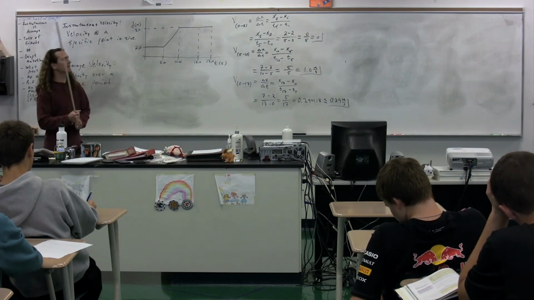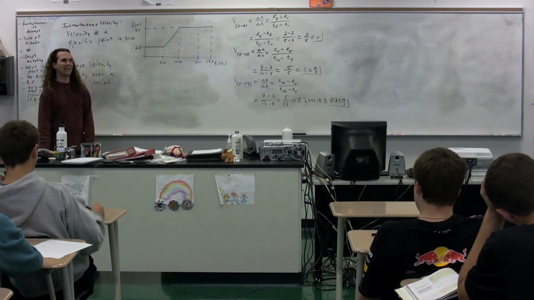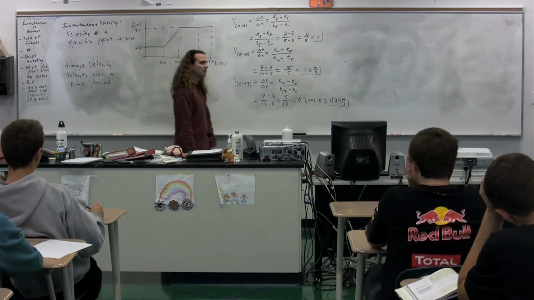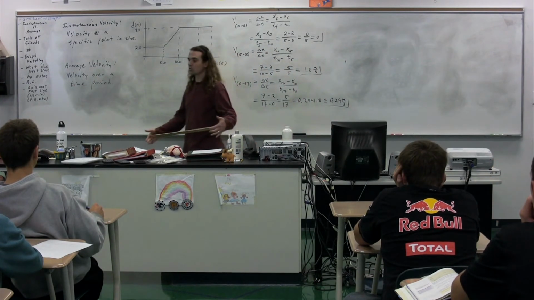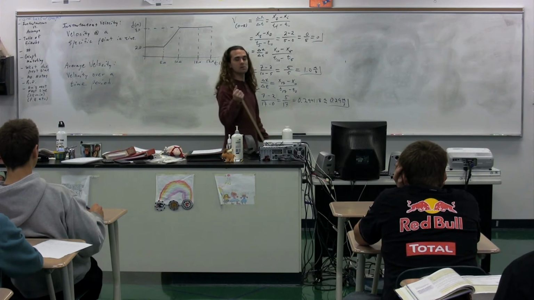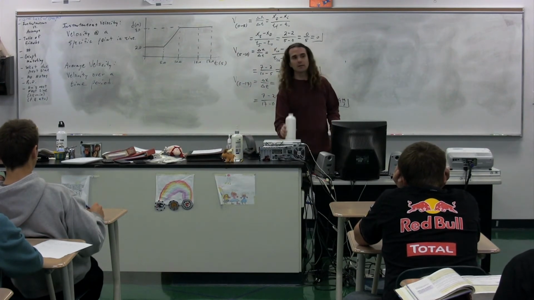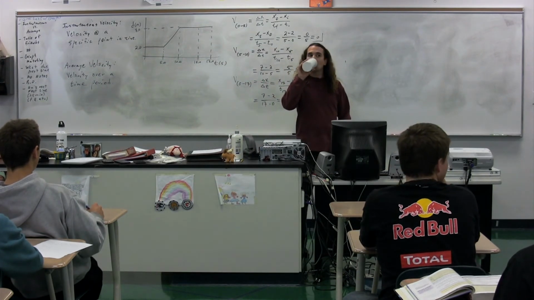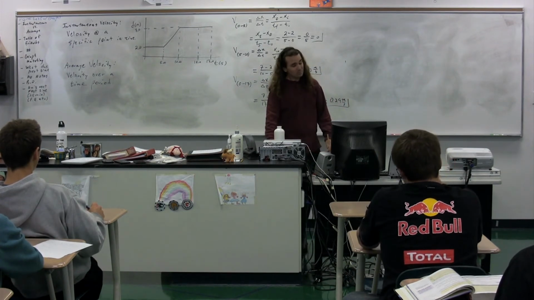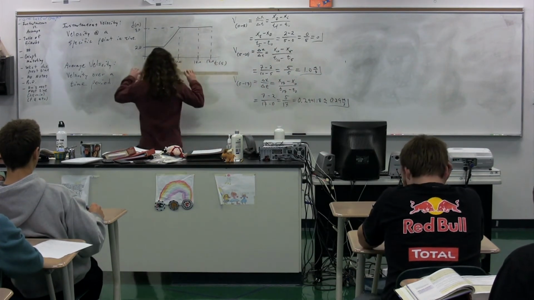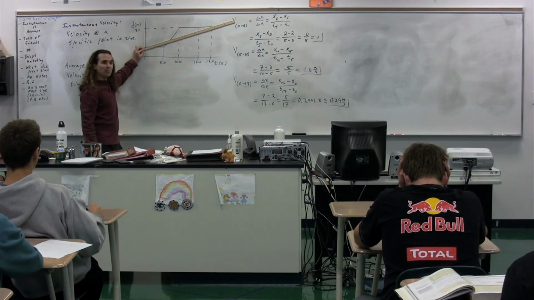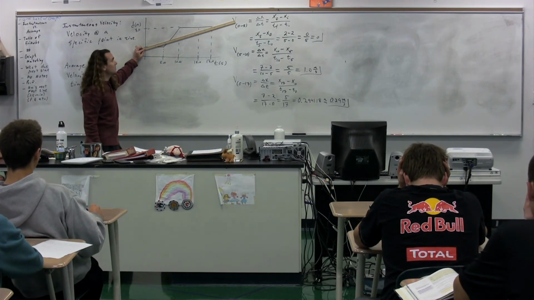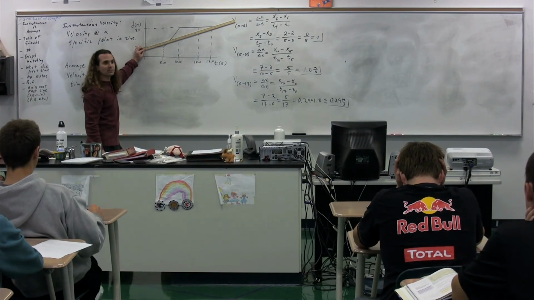How do I illustrate that on our graph? That the average velocity from 0 to 17 seconds is 0.29 meters per second. It's a way I can illustrate that on the graph. Herman, could you draw a line from 0.02 to 0.17 seconds? If I were to draw a line from our initial point to our final point, the slope of that line would be 0.29 meters per second. That illustrates our average velocity for this entire trip.